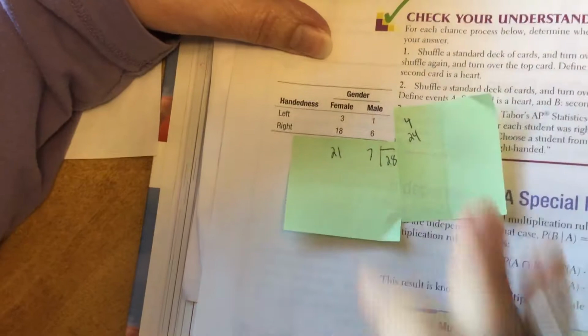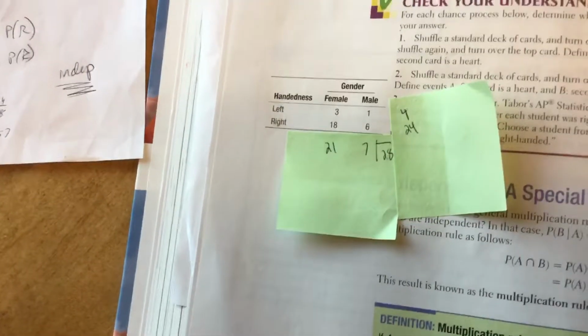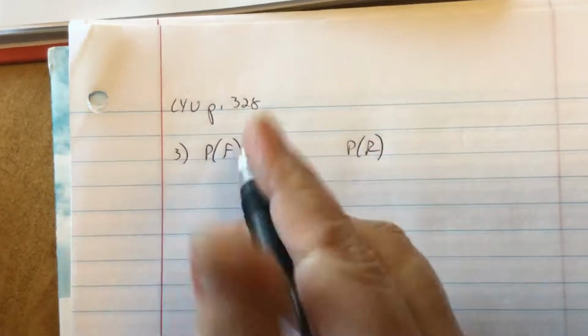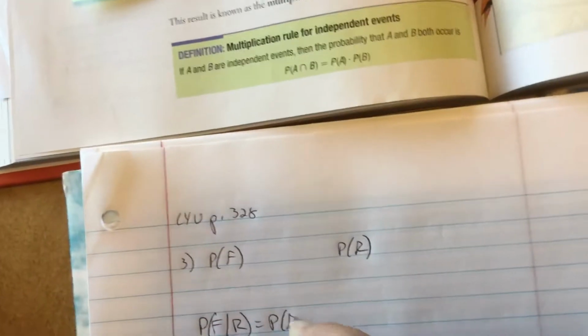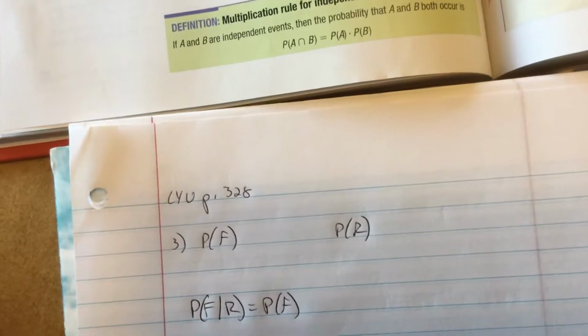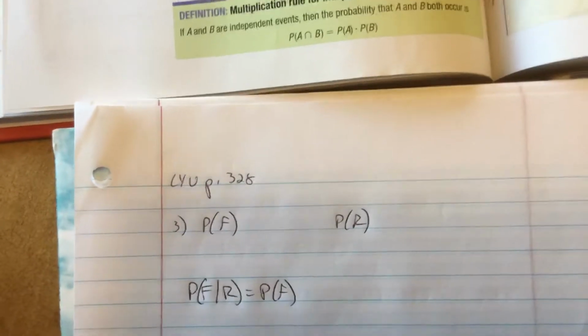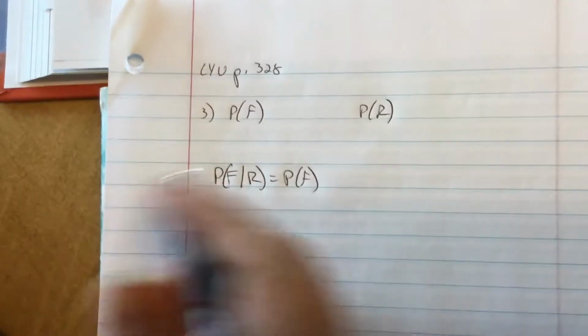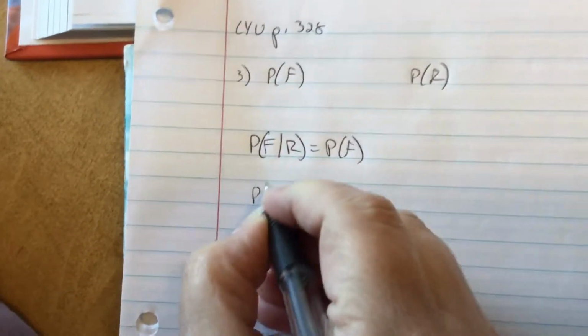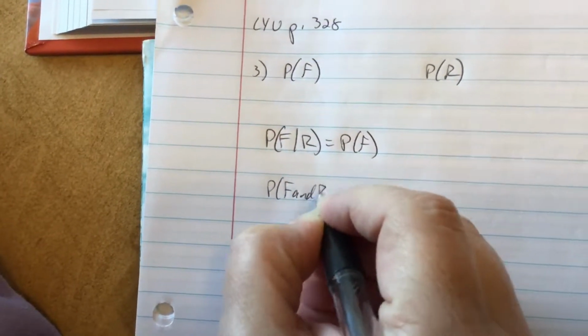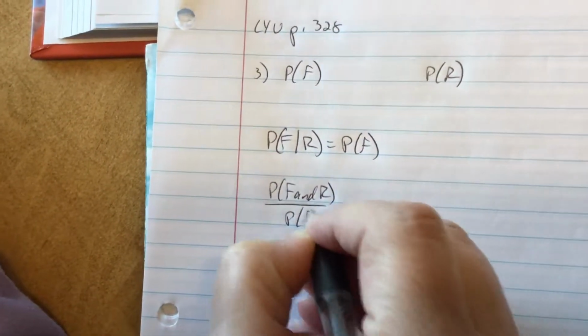Who cares? So how you can prove that 2 items are independent is you have to use conditional probability. If the probability of being female, given that you're right-handed, equals the probability of being female, then they are independent. Mathematically, the probability of female given right-handed is the probability of female and right-handed divided by the probability of right-handed.